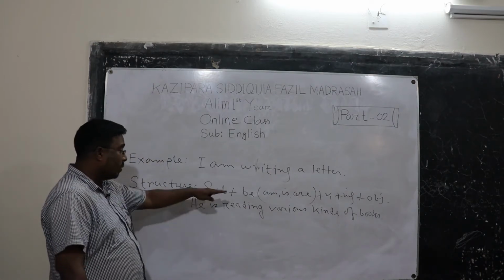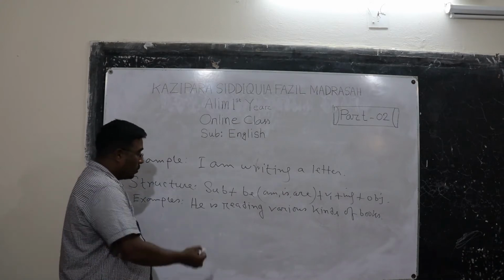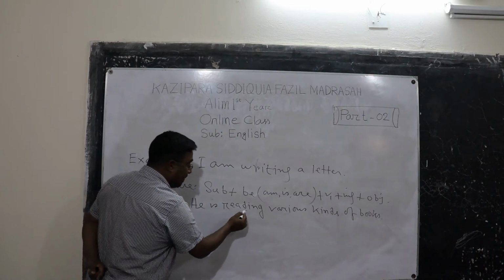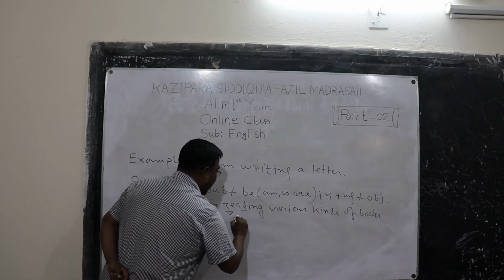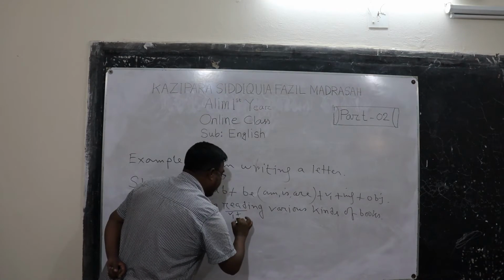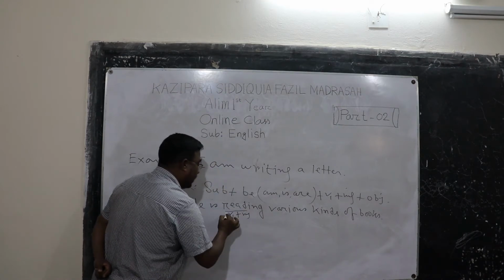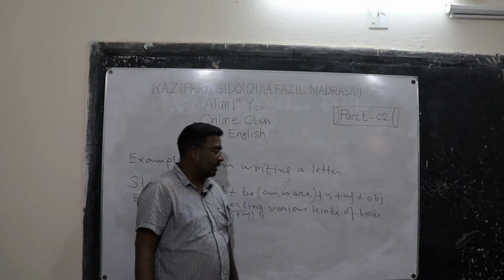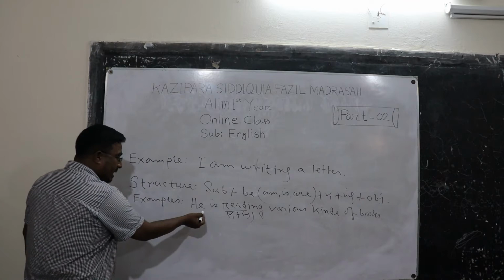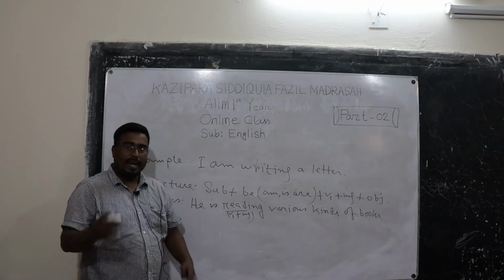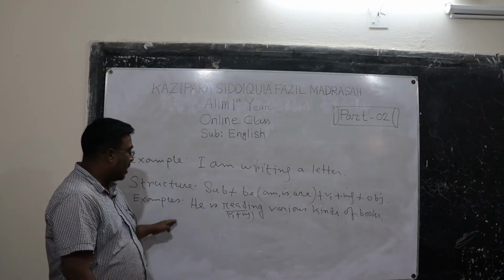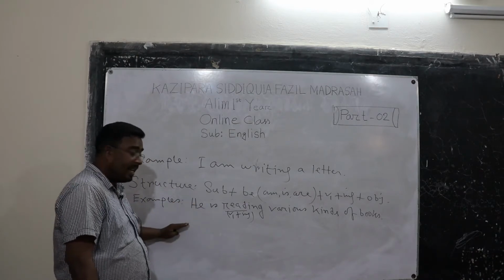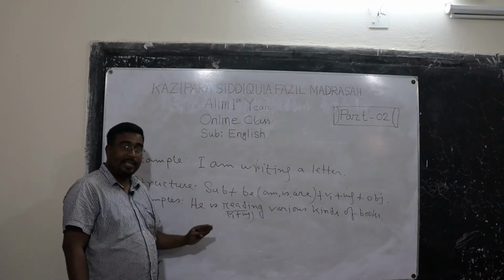According to the structure we see that here he is the subject. Then be verb is, then read is verb 1 here, and ing is added with this verb 1. Then various kinds of books works as the object. So you may ask me a question: sir, why is is used with this subject he? It is very clear and very easy to identify that.